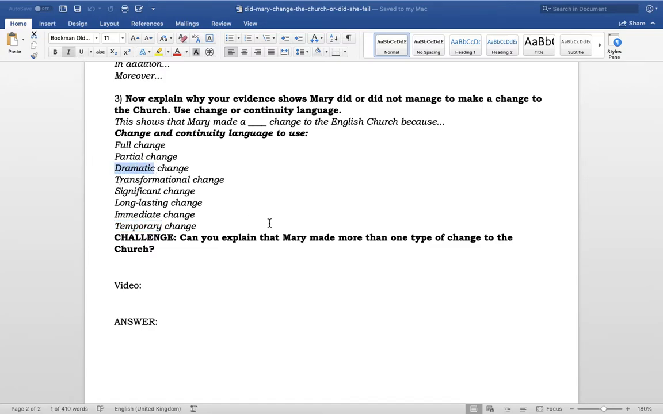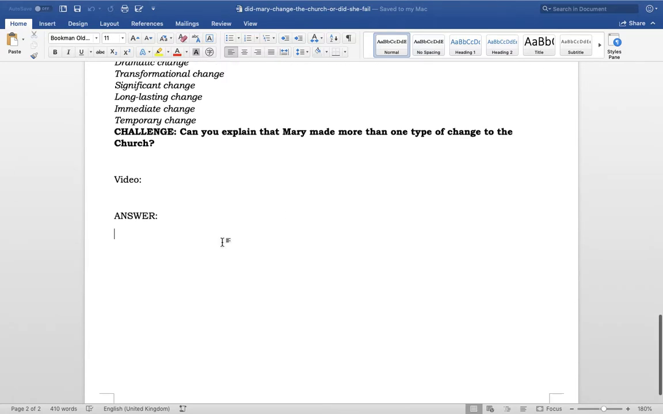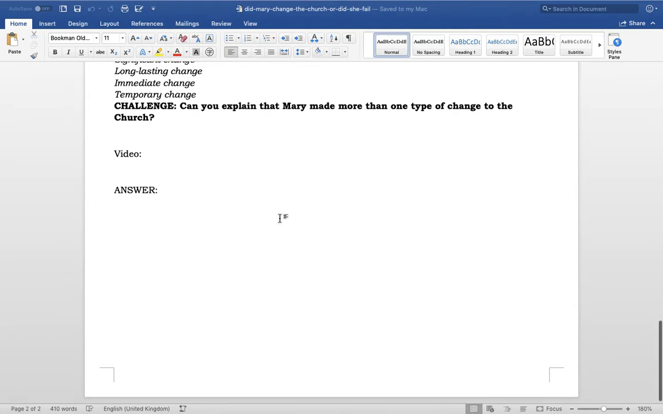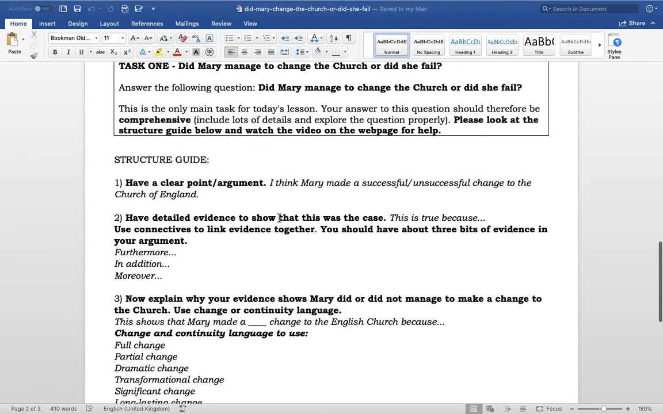She might have been able to do both. If you can explain that she did both of those, for example, it could be any of these maybe, but if you can explain she did both of these, then that's a really good explanation. So, I am going to write an answer. I'm not going to write one for Mary because you're going to be doing that, but I'm going to be writing one for Edward.